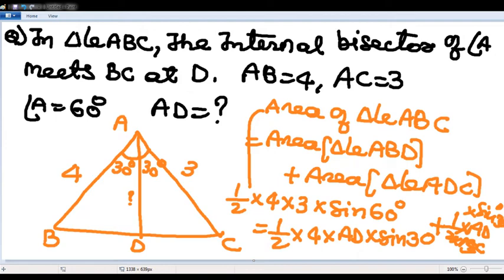Total angle is 60. ABD plus ADC is the total triangle ABC. Each area is half into product of the sides into sine of the angle. I hope it is clear. If you solve this equation, this is an original CAT question. The answer is 12 root 3 by 7.